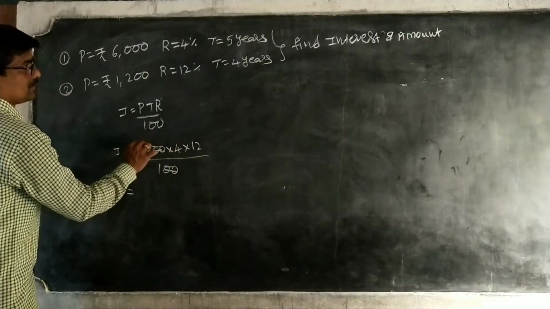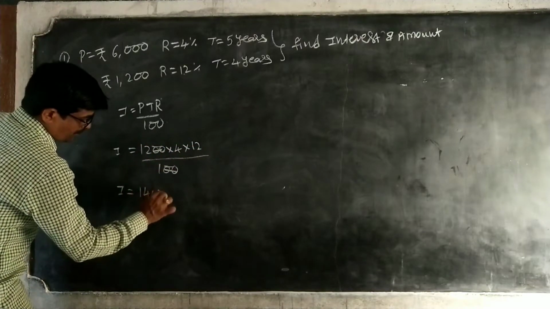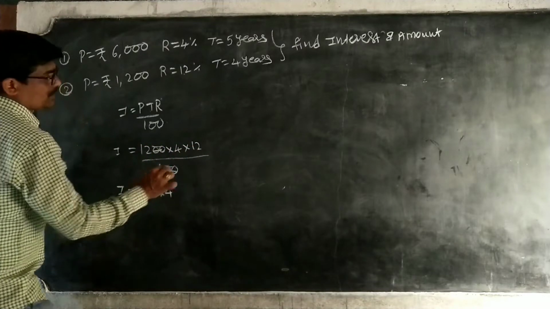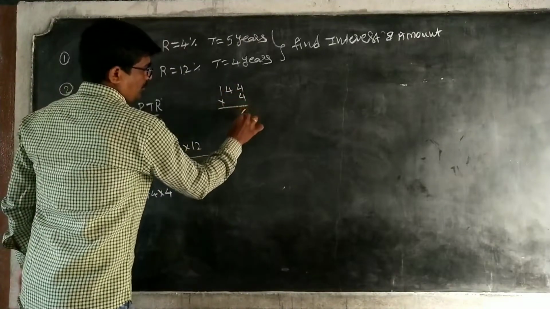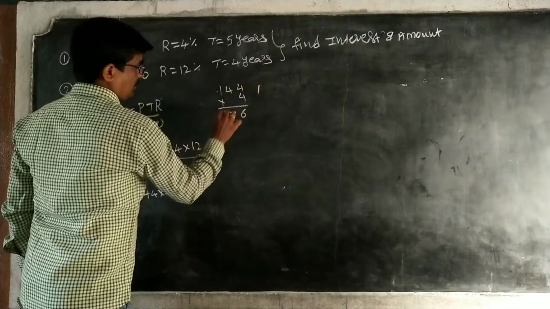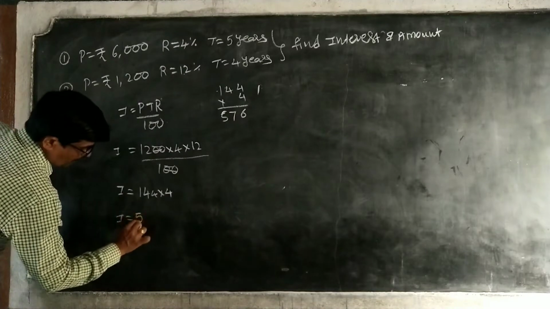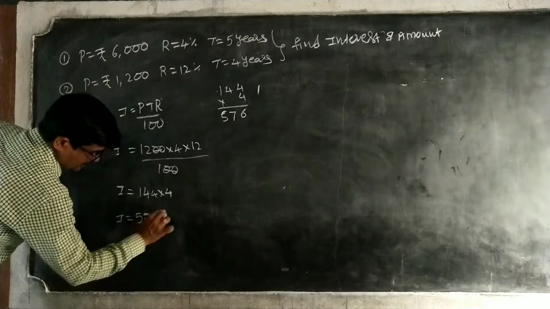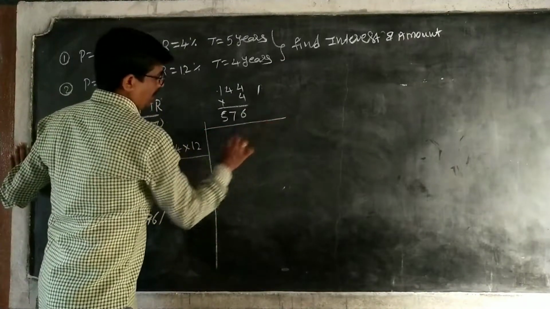I is equal to 12 into 12 into 4, that is 144 into 4. So calculate here 144 into 4. 4 fours are 16, 4 fours are 16 plus 1, 17, 4 ones are 4, 4 plus 1, 5. That is equal to, I is equal to 576 rupees. Now what we have to find? We have to find A.